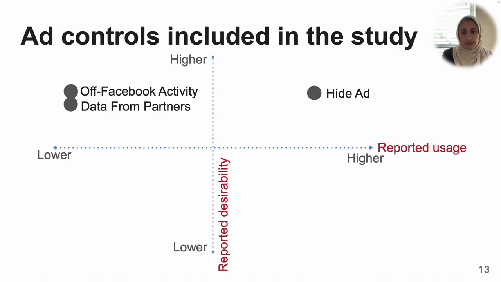Another two controls related to data collected from off of Facebook and had high desirability but low reported usage. A third control related to advertising lists, which had both low desirability and usage, but past work has identified that there's low awareness of this ad targeting practice, and thus we thought it would be interesting to explore more deeply. We also included a task to more directly explore the discoverability of the ad preferences page, as that is where most ad controls are centrally located.